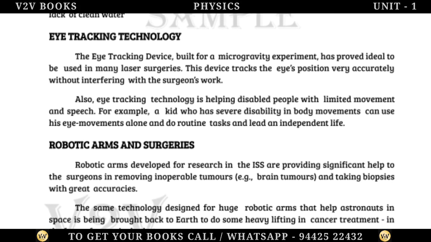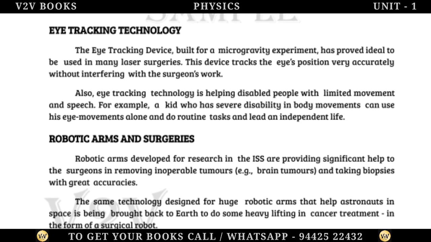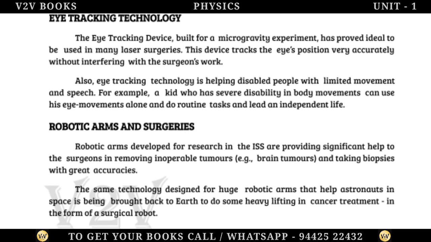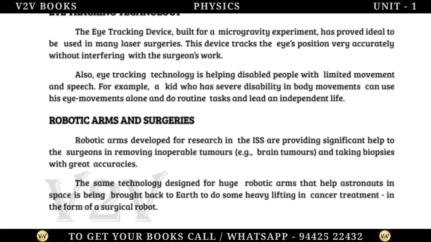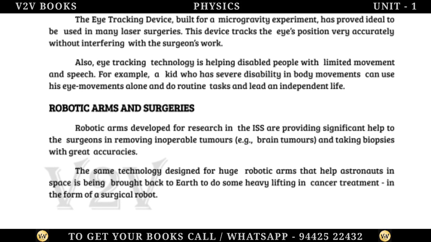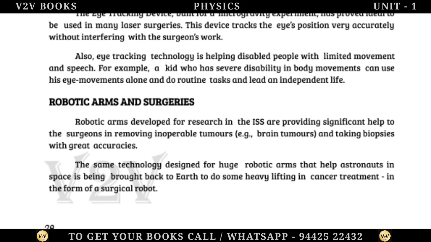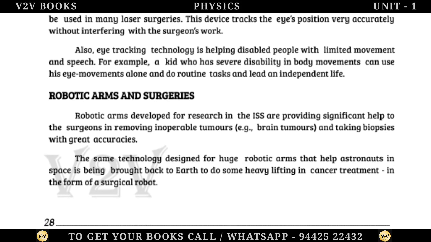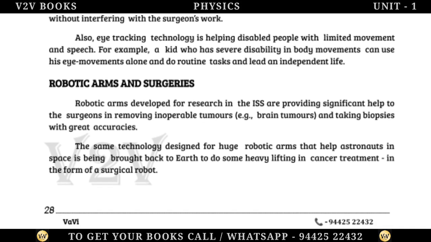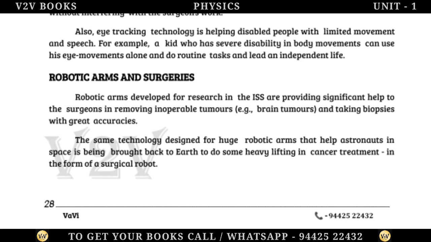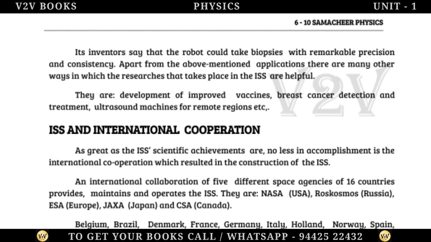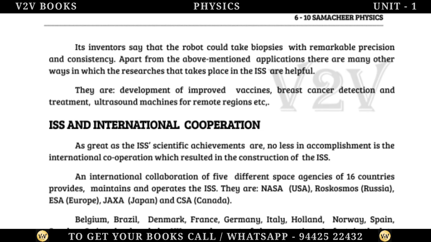Robotic arms and surgeries. Robotic arms developed for research in the ISS are providing significant help to the surgeons in removing inoperable tumors, for example brain tumors, and taking biopsies with great accuracies. The same technology designed for huge robotic arms that help astronauts in space is being brought back to Earth to do some heavy lifting in cancer treatment in the form of a surgical robot. Its inventors say that the robot could take biopsies with remarkable precision and consistency.